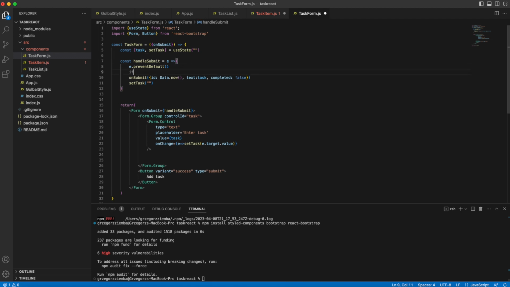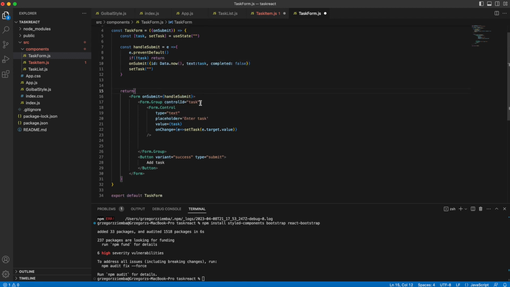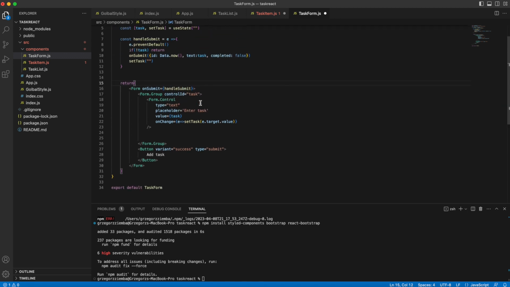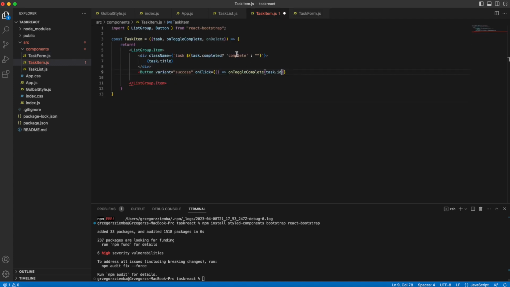Also, we can check if there's no task, we'll just return, to make it work faster and better. And to be honest, that's all that we need to change over here, because I forgot about that.